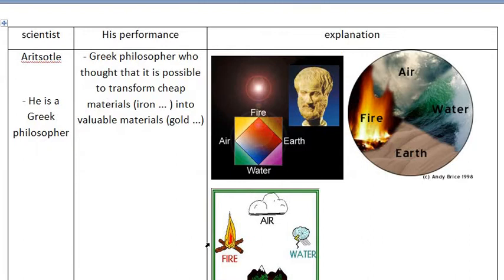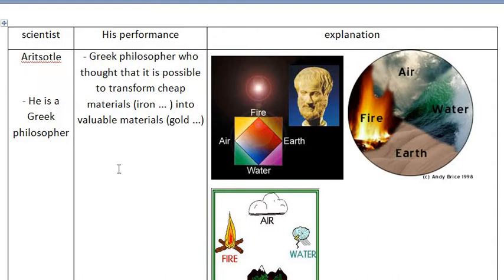The second one is also a philosopher called Aristotle. He is also a Greek. He saw that everything is made of 4 elements or 4 components: fire, air, water, and earth. These 4 components or 4 elements are combined together to form any substance.